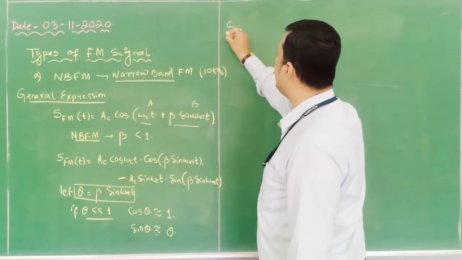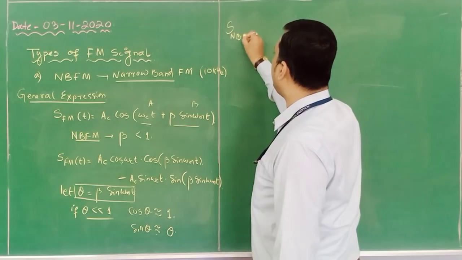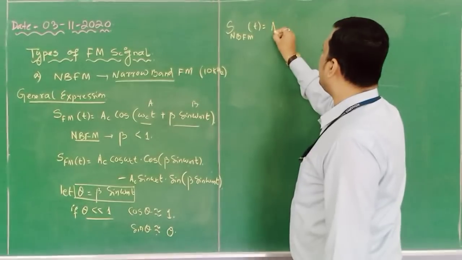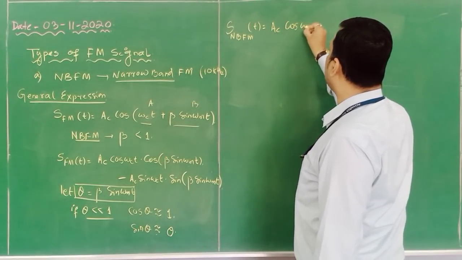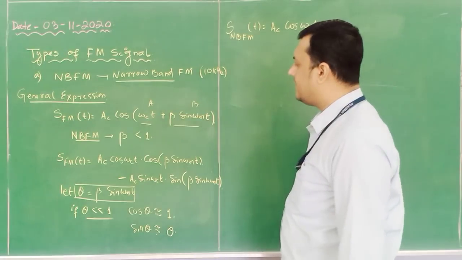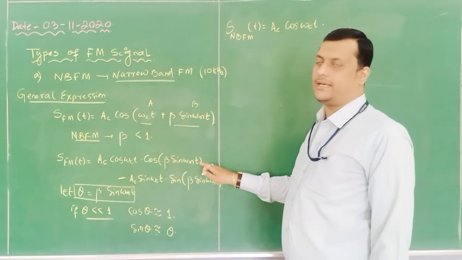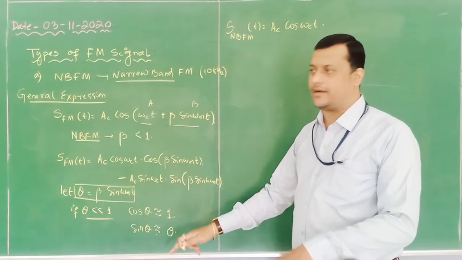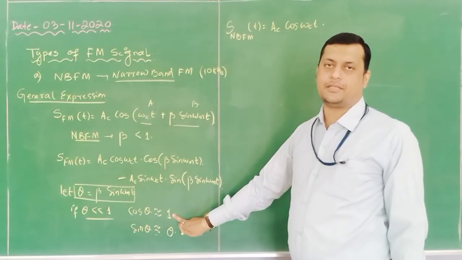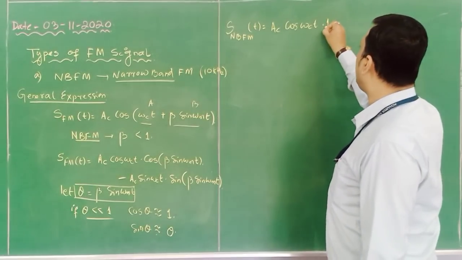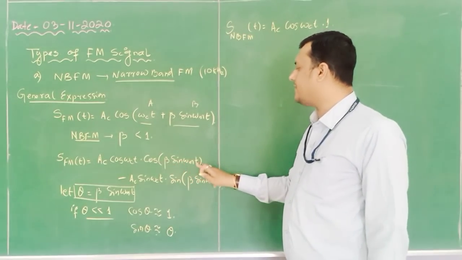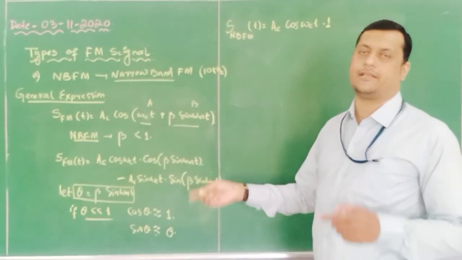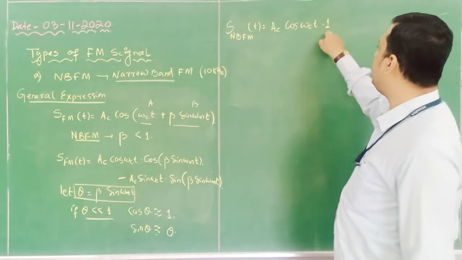So here I will write s_NBFM(t), which equals A_c cos ω_c t, and in place of cos of (β sin ω_m t) I substitute 1, because this angle is very small, so cos of that angle will be about 1.